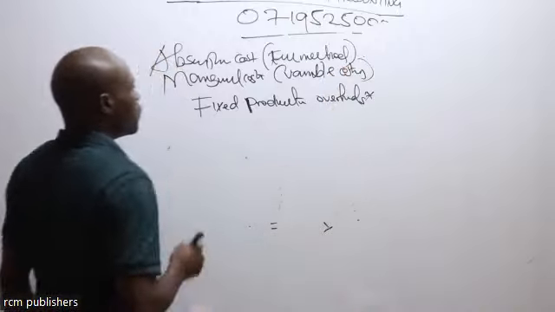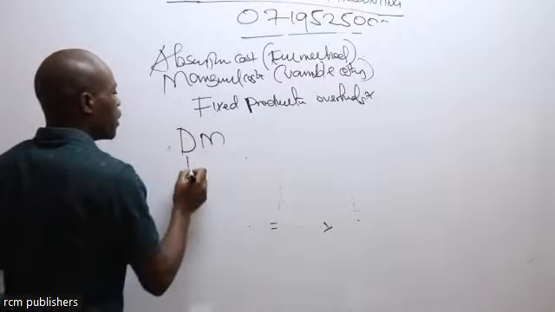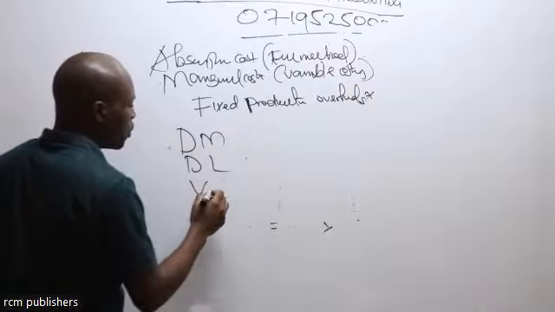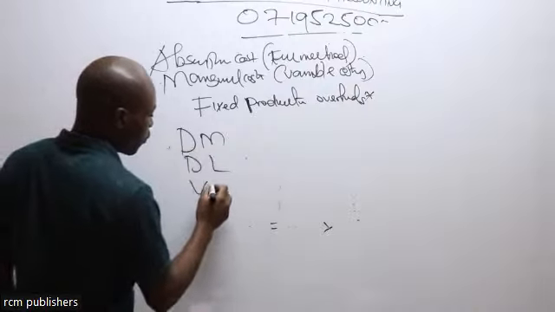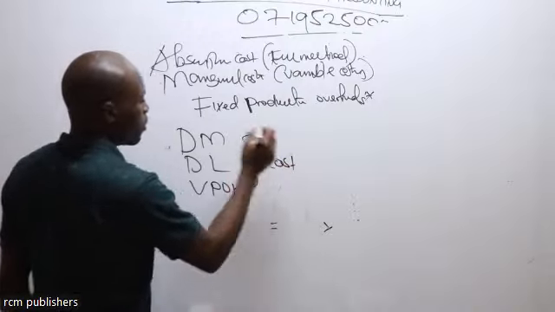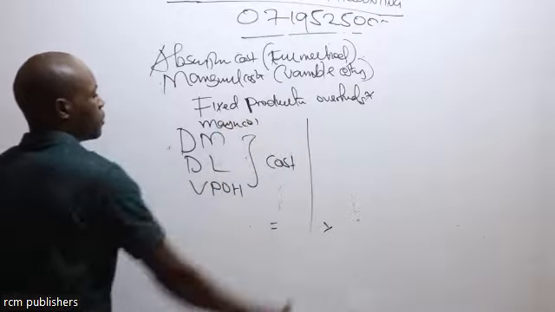Marginal costing only recognizes direct material, direct labor, and any other variable production overhead to be the cost of the product. That is under marginal costing.